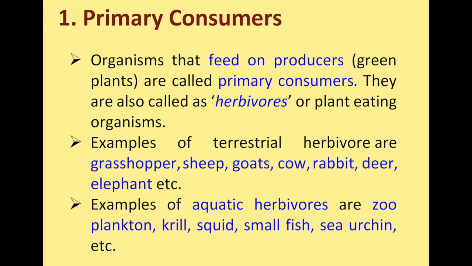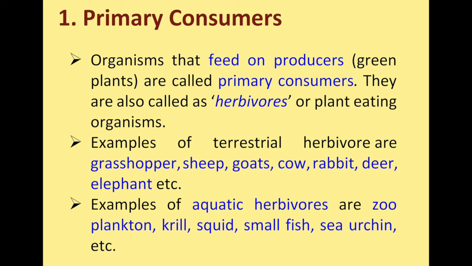Examples of terrestrial herbivores are grasshopper, which feeds on grass; sheep, goats, and cow, which feed on grass as well as other plants; and rabbit, deer, as well as elephants. So they are the examples for terrestrial herbivores.